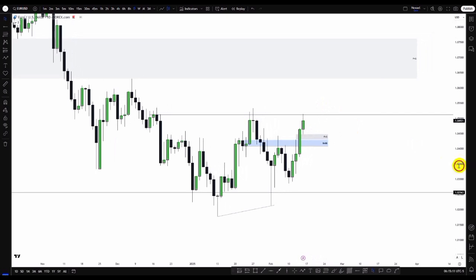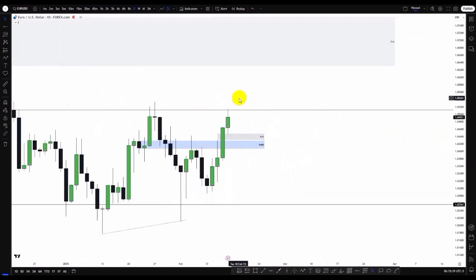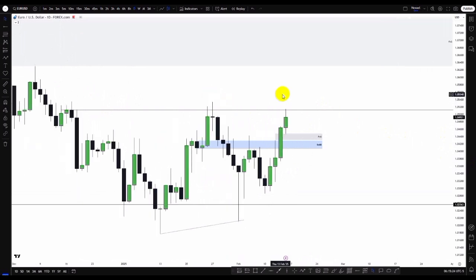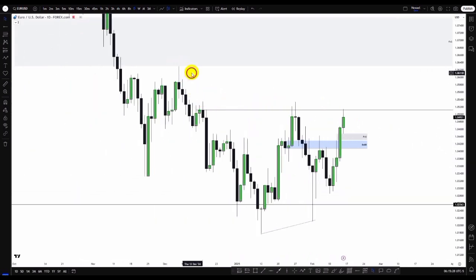Now we can see the possibility of price violating the sponsorship zone here, because it has been retested, deeply retested. So basically now we can see we are having more bullish impulse to the upside. So we have this as our drawn liquidity. In extension, we have this as the drawn liquidity.